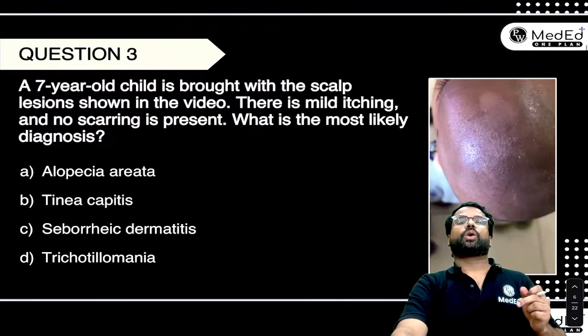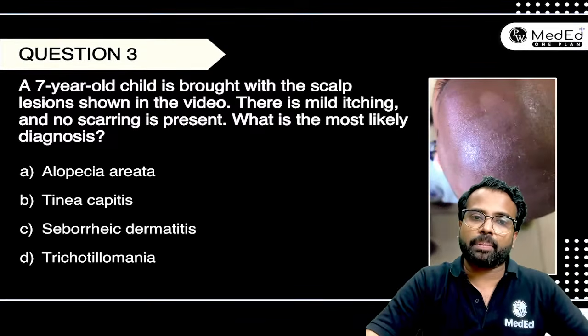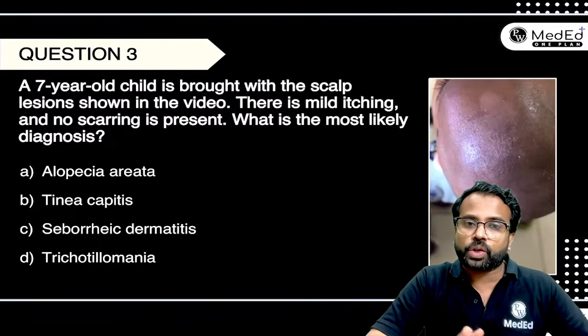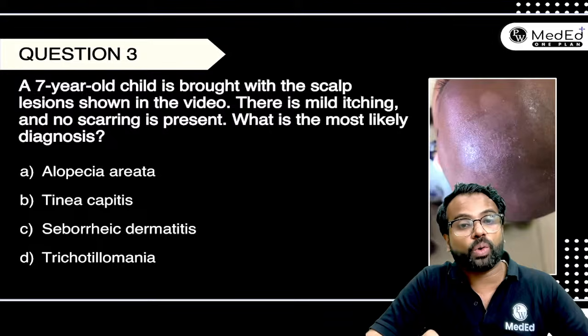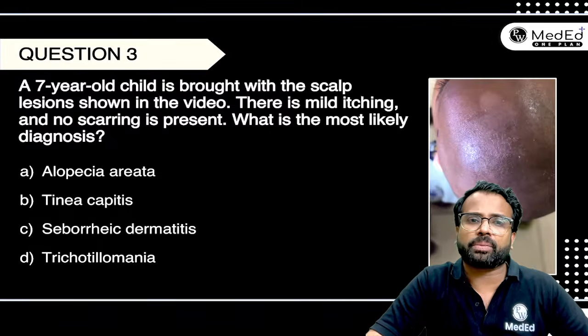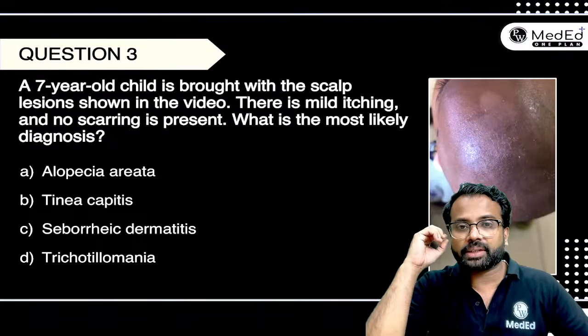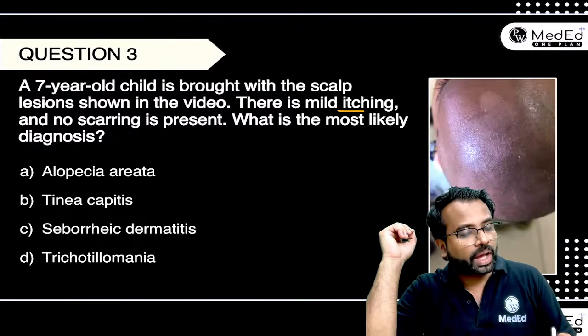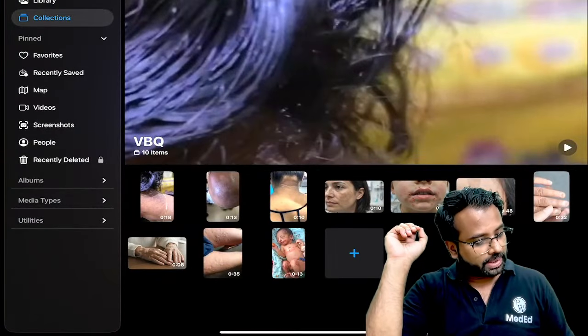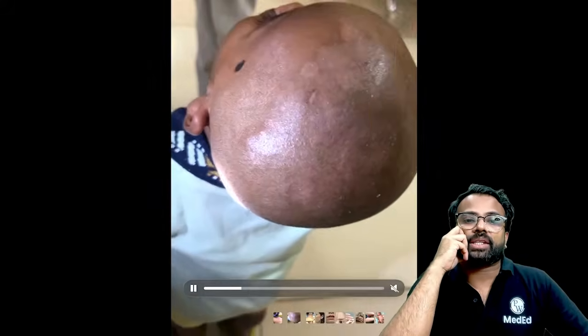A 7-year-old child is brought with the scalp lesion as shown in the video. There is mild itching and no scarring is present. What is the most likely diagnosis? Now there is a 7-year-old child. There is some lesion in the scalp, right? There is mild itching and there is no scarring. And let us see the video first. The video is this one. Now imagine that you are examining this 7-year-old child.